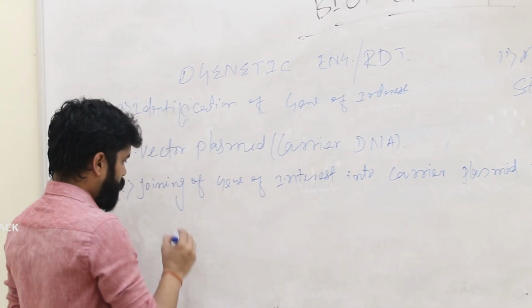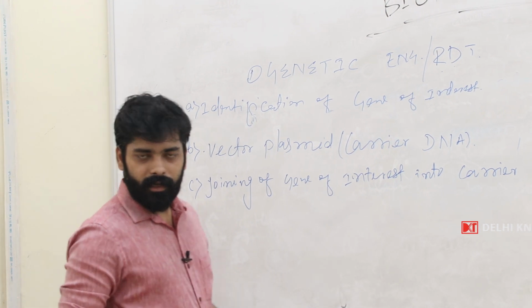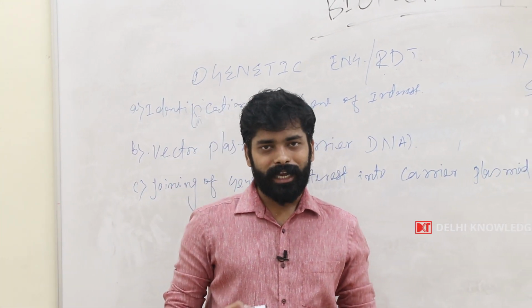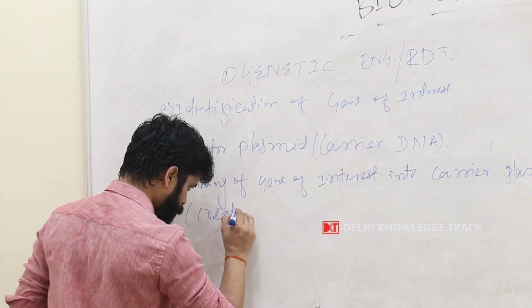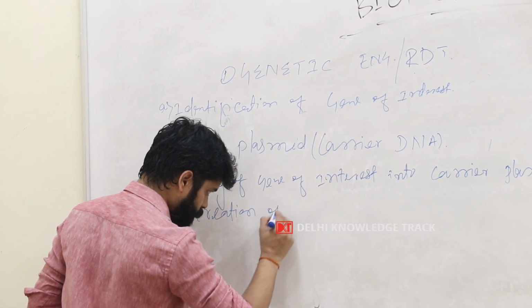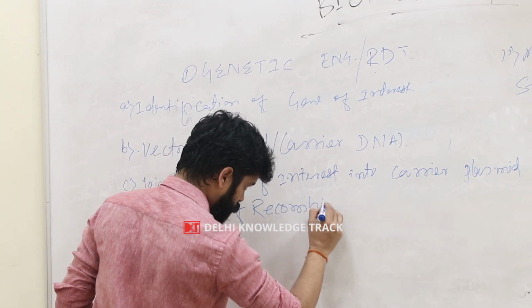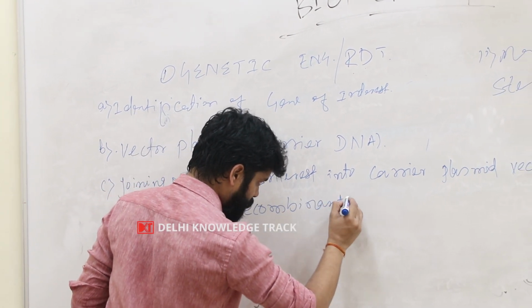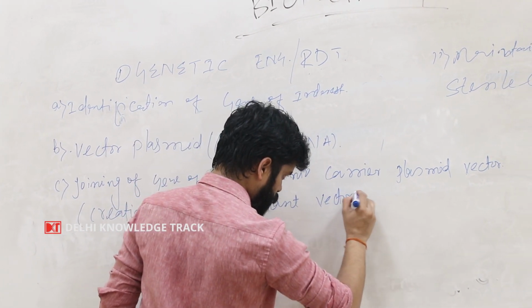This is also called the creation of recombinant DNA plasmid, or creation of recombinant vector.